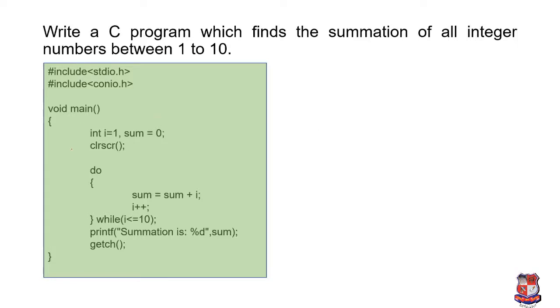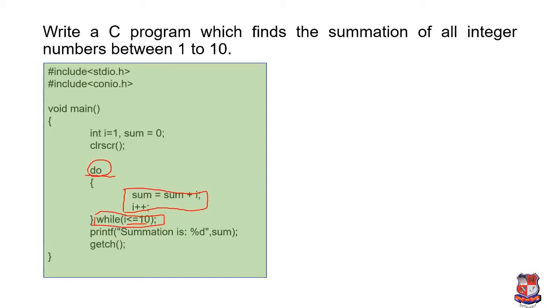The change is that we write do, and at the end of the loop we mention the condition with the while statement, that is while, inside the brackets, I less than or equal to 10. In the body of the loop the statements are sum equals sum plus I, and I plus plus. Now we'll check how this program will be executed.